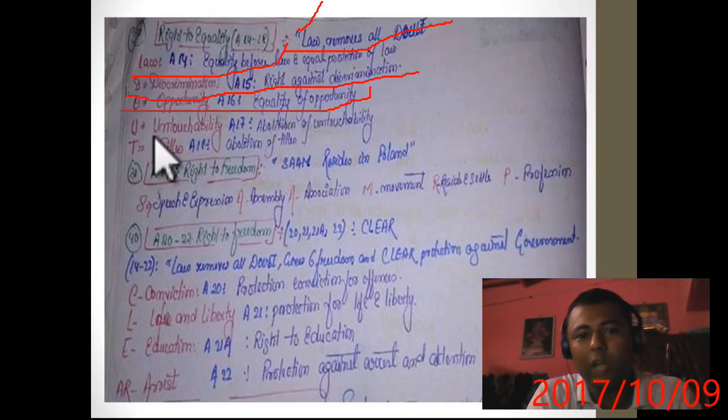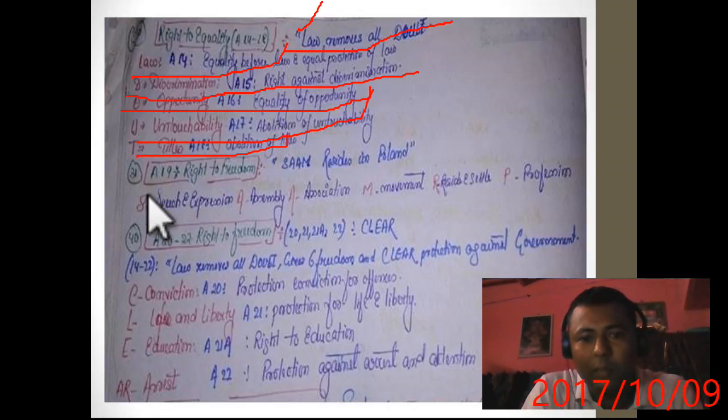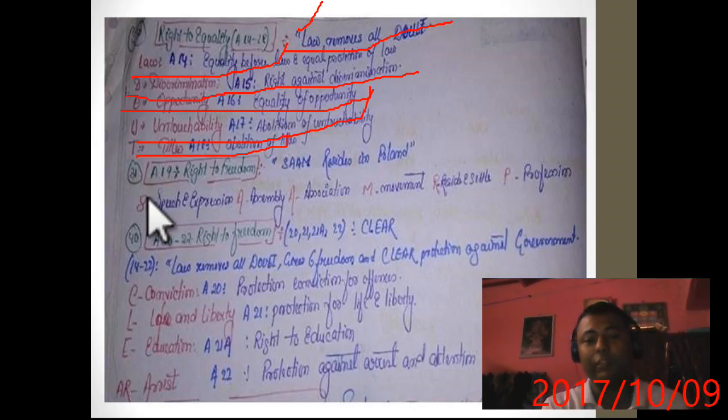Then U, abolition of untouchability in 17, and T, abolition of titles in 18. In this way we can easily remember article 14 to 18. Now article 19 is a big article and there are 6 rights given within that, so we will remember how.